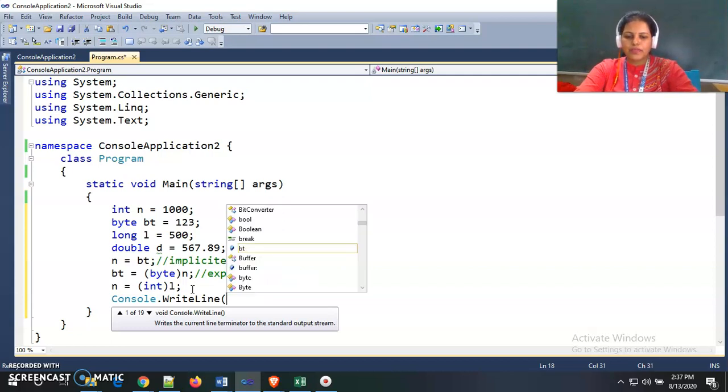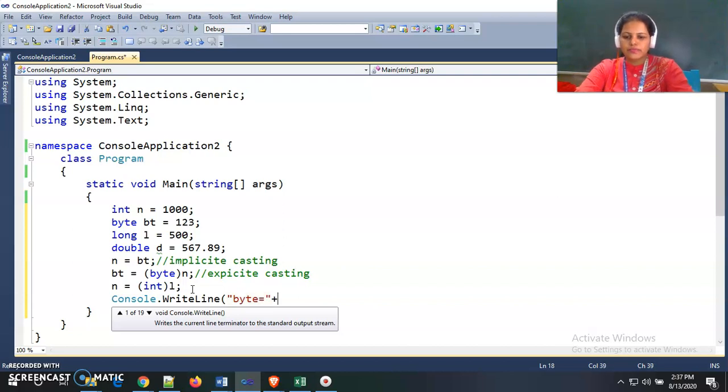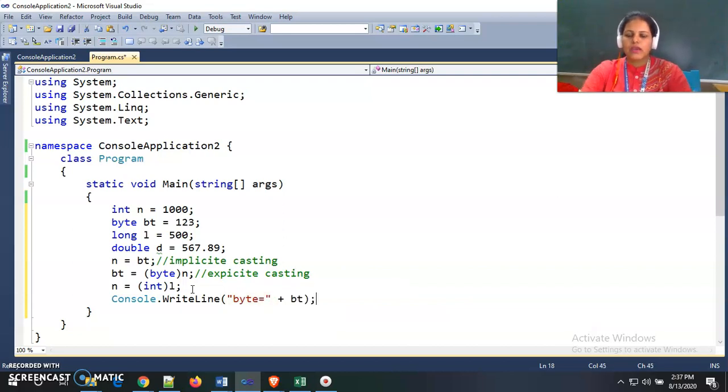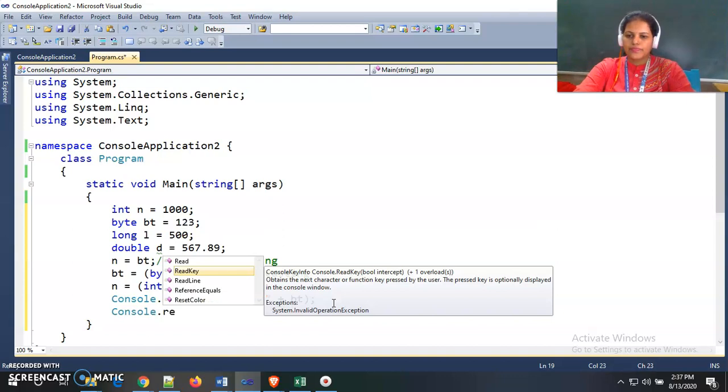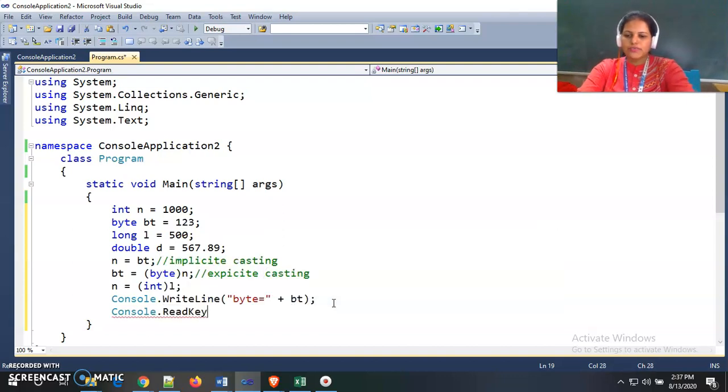Byte value, byte is equal to BT. Now see what it will print. If the value is within the range of byte, then there is no problem, but 1000 is not in the range of the byte data type.